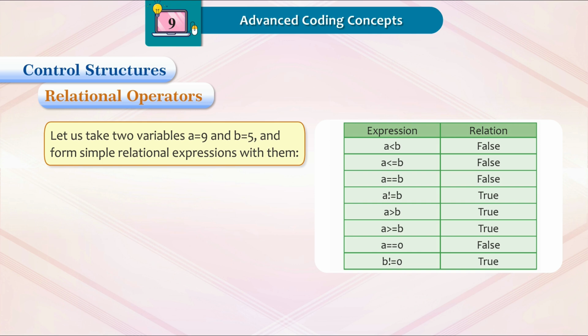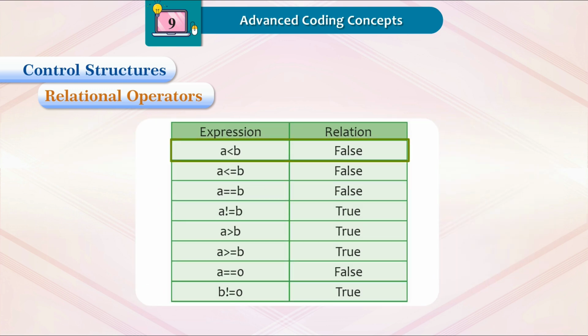Let us take two variables, A is equal to 9 and B is equal to 5, and form simple relational expressions with them. A is less than B, false. A is less than or equal to B, false. A is equal to B, false. A is not equal to B, true. A is greater than B, true. A is greater than or equal to B, true. A is equal to 0, false. B is not equal to 0, true.